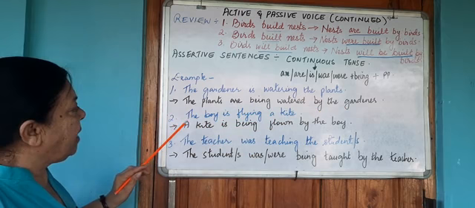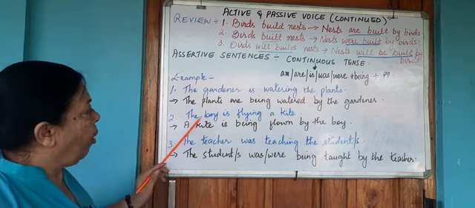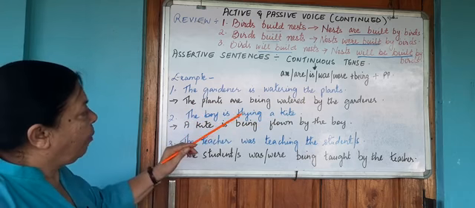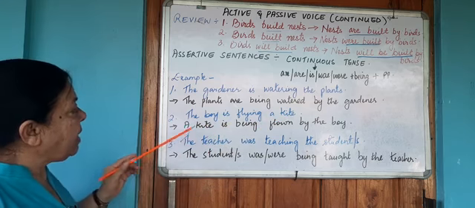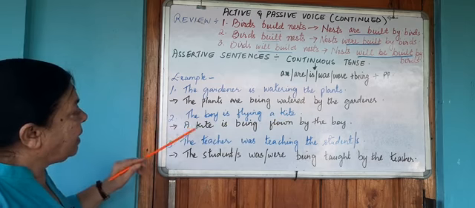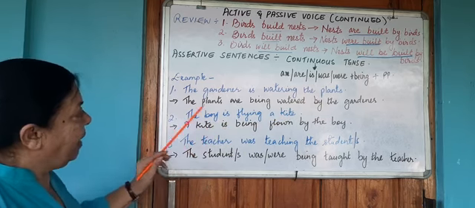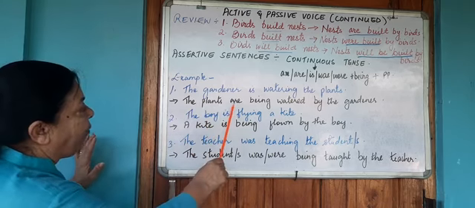In the next sentence, the boy is flying a kite. The boy is the subject. What is he doing? Is flying, present continuous tense, a kite. Now, in this case, the kite comes back in the place of the subject. Since the kite is singular, I will use is. In the top sentence, the plants were plural, therefore I have chosen are.